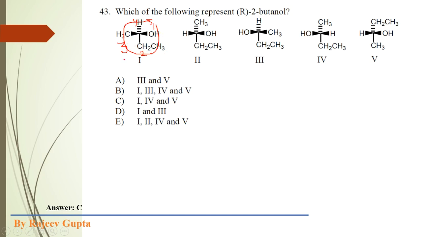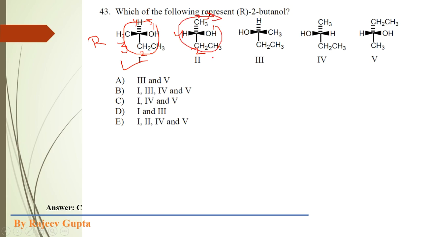So it is R, and we keep our answer as it is because the fourth priority group, which is hydrogen atom, is away from viewer, is present at dash. So it is R. So first option is the correct option. Now second option, 1 2 3 4, 1 to 2 and 2 to 3.